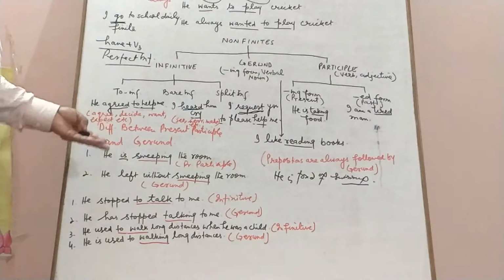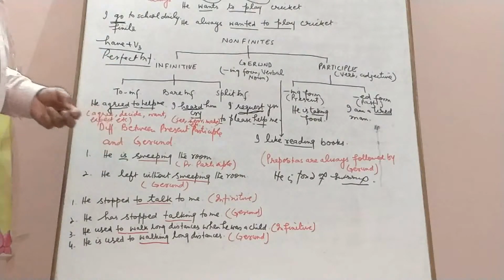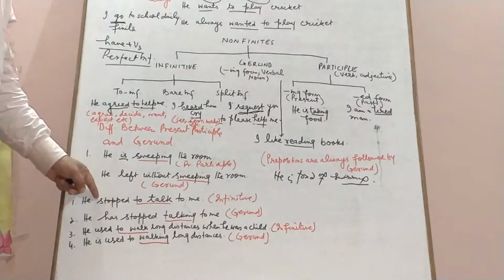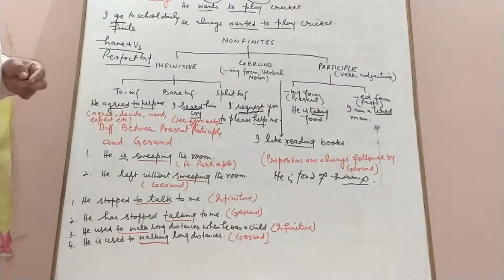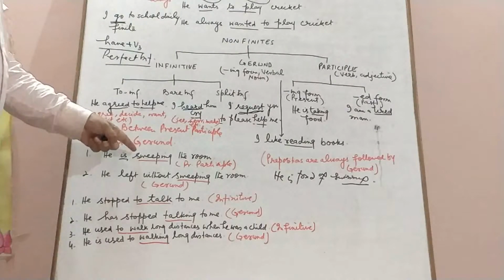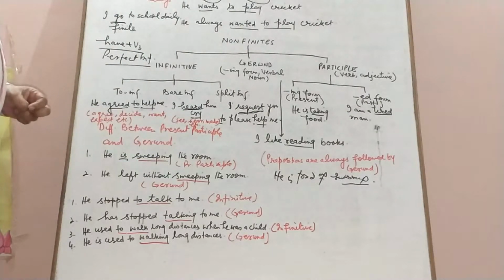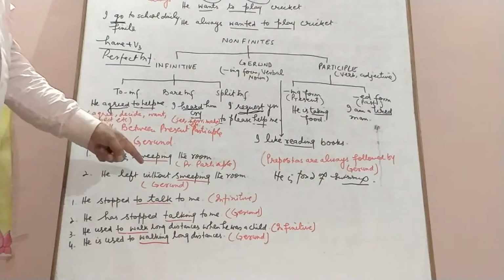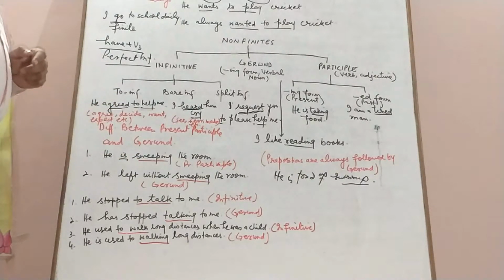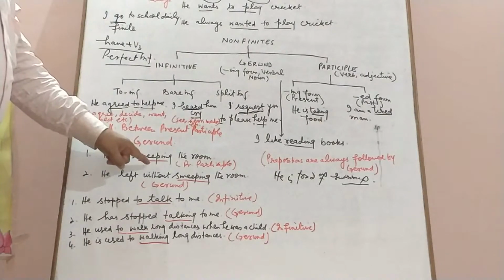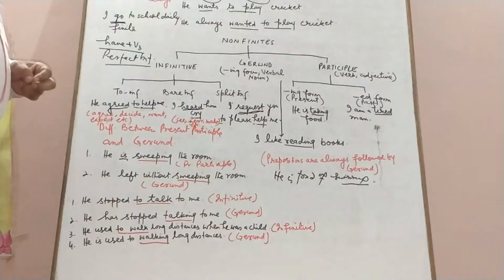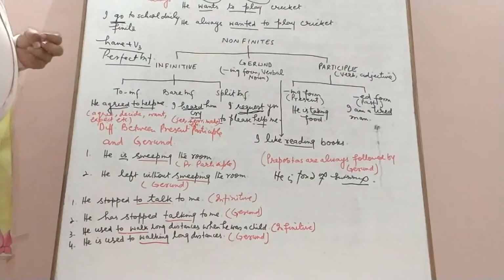Then there are some differences in meaning when the same verb is followed by an infinitive and by a gerund. And here I illustrated the difference between the present participle and gerund, because both have the ing form, but the present participle functions as a verb or an adjective, whereas the gerund always functions as a noun. So these are known as the non-finite forms of the verb. Thank you.